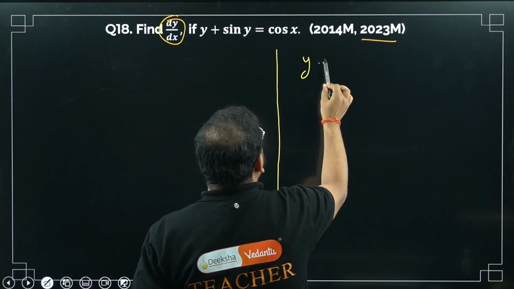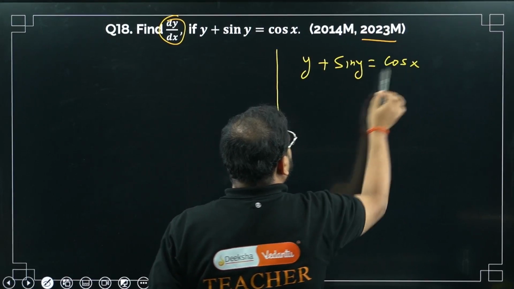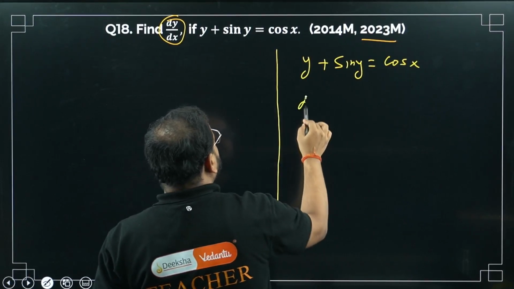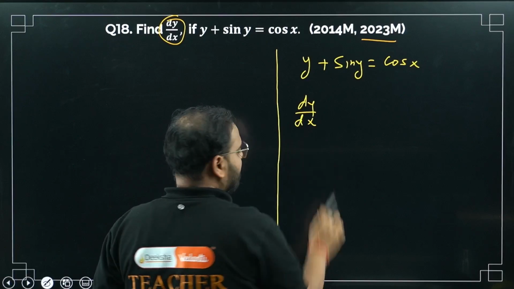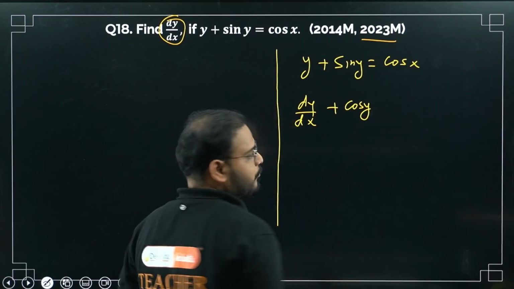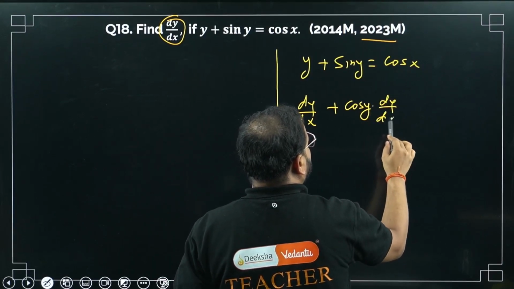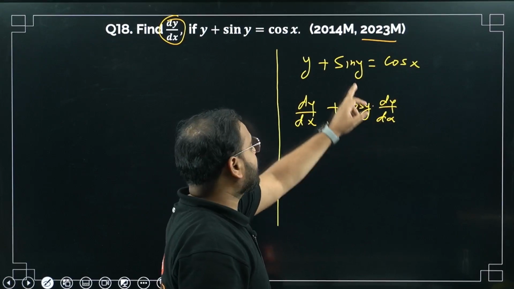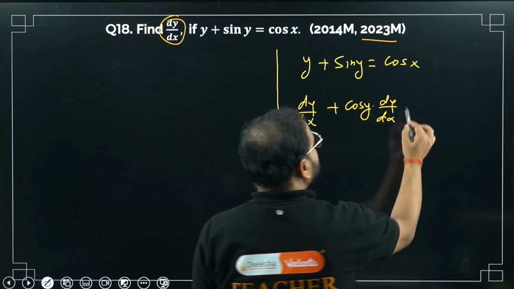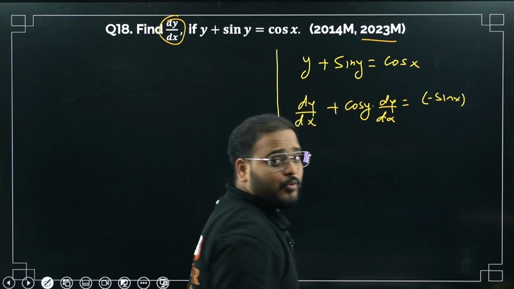So y plus sine y equals to cos x. Differentiate this. dy by dx for y. For sine y, cos y. Is it over, sir? No. You have to use the chain rule. For y, you're going to get dy by dx, right? Sine y is cos y, but you have to use dy by dx for y also. What about cos x? Minus sine x. You have to do for x also. What is this going to be?